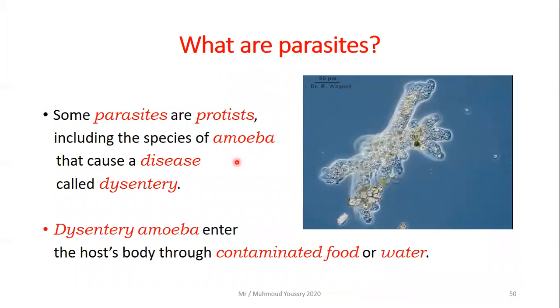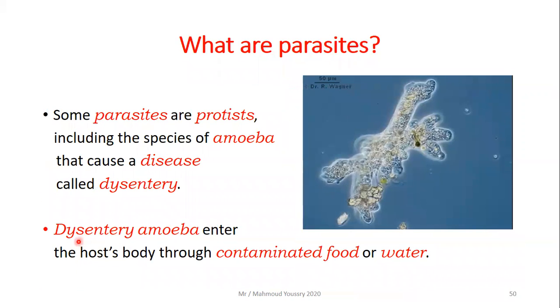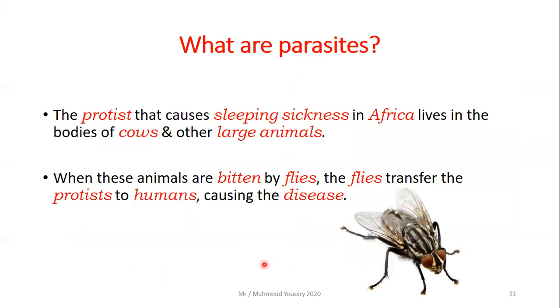Then we move to another type of parasites. Some parasites are protists. Do you remember the amoeba? Some parasites are protists, including the species of amoeba that causes a disease called dysentery. Amoebas enter the host's body through contaminated food or water. So how do organisms get infected by dysentery amoeba? By contaminated food or water.